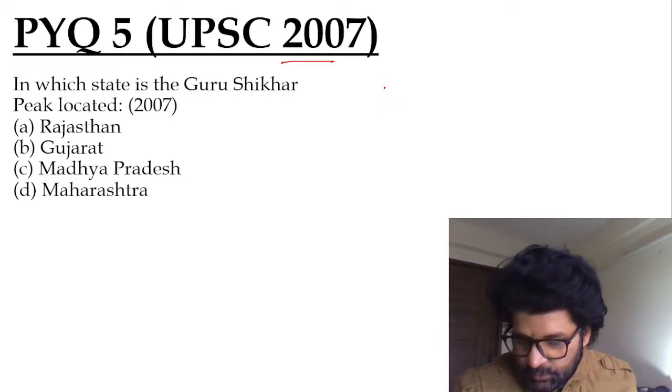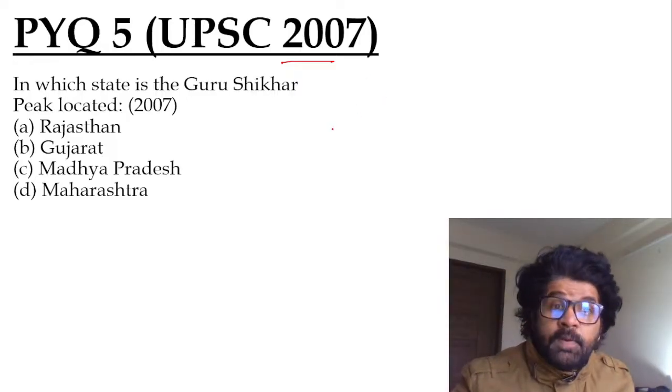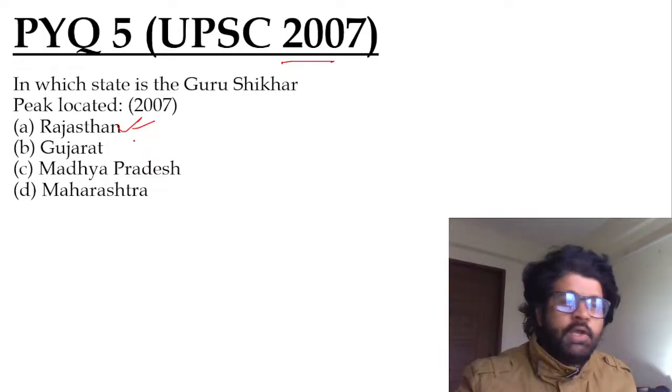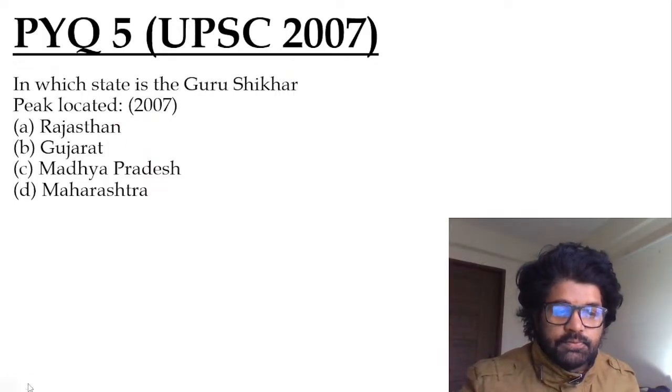So as Harshini, Nisha, Gitika, Rishi, Jivayan, Anandu, Iltush, all of you stated, because you people are very good boys and girls. Guru Shikhar Peak, Rajasthan, Mount Abu.